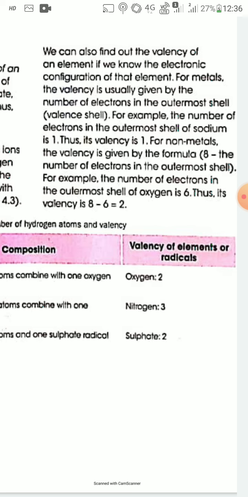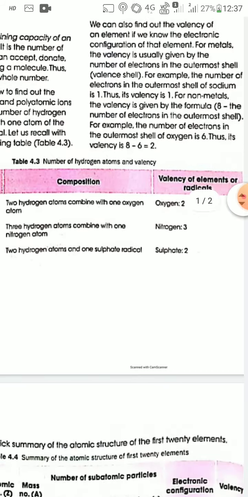Thus, for non-metals, the valency is given by the formula 8 minus the number of electrons in the outermost shell. Sodium atom has 1 electron in the outermost shell. So, valency of sodium is 1. While oxygen has 6 electrons in the valence shell. So, valency of oxygen is 8 minus 6, that is 2.